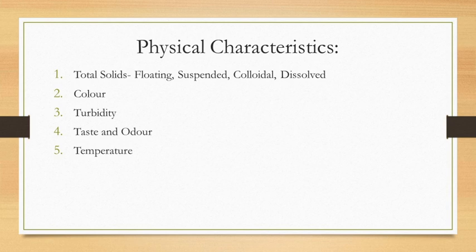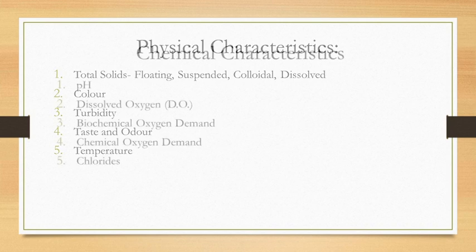So these are some physical characteristics of industrial waste. Total solid in the form of floating, suspended, colloidal and dissolved solid. Then color due to the presence of pigment, dye and other organic waste. Then turbidity due to clay, silt, solid. Then taste and odor due to dissolved gases, and temperature. These are the physical characteristics of industrial waste.